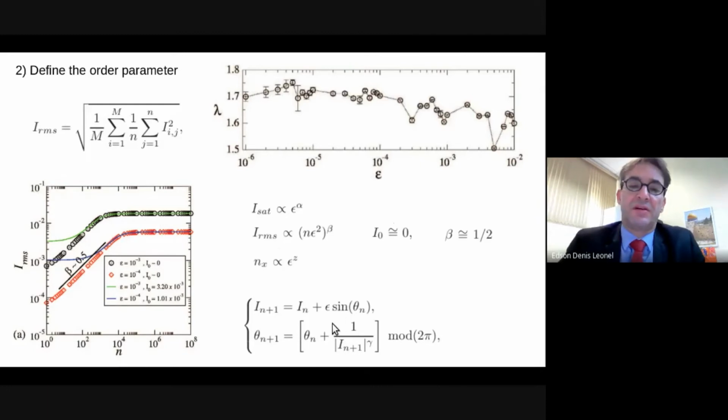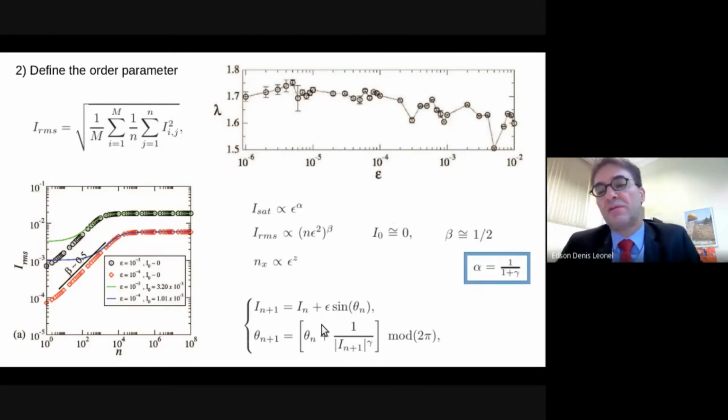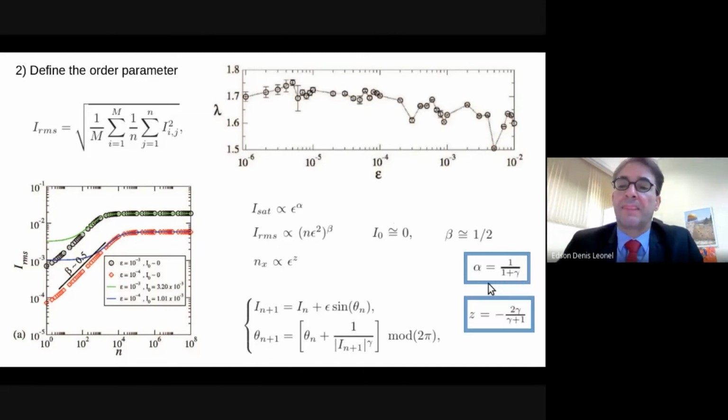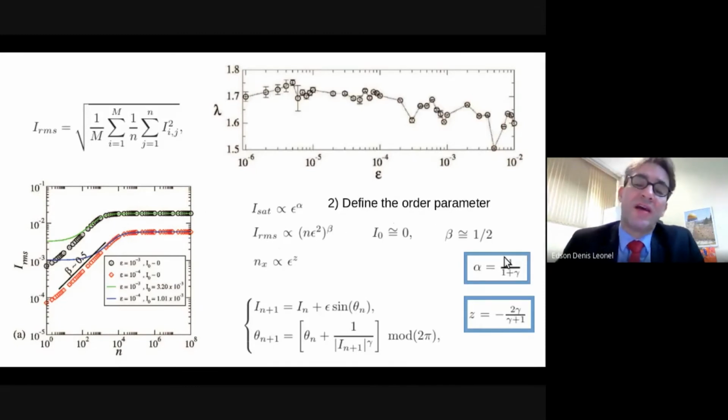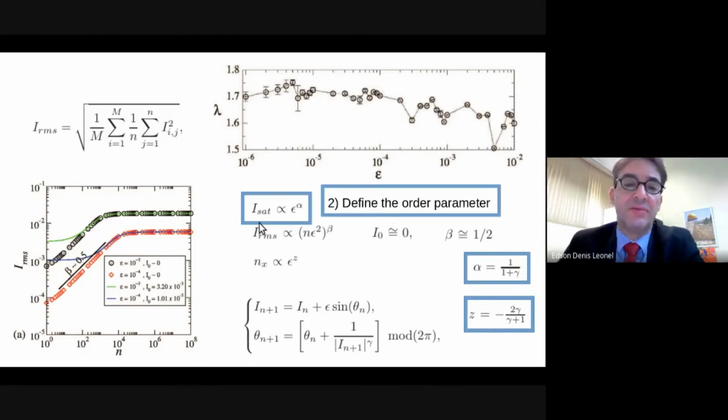For the mapping, remember this mapping here, we have critical exponent alpha 1 over 1 plus gamma, which was obtained in a previous publication. The critical exponent z is given by minus 2 gamma over gamma plus 1. And then we now have a candidate for the order parameter. So if we see here, we are characterizing chaotic diffusion. I sat, which marks the value of the action leading to the saturation, depends on the parameter epsilon to a power of alpha.